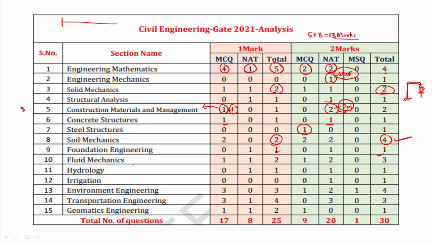Similarly in fluid mechanics, these are also very easy questions: 2 one-mark questions and 3 two-mark questions. Hydrology has 1 one-mark and 1 two-mark question, also very simple. Irrigation has only a 1-mark question, which is also very easy. Environmental has 3 one-mark questions and 4 two-mark questions. Transportation has 4 one-mark questions and 3 two-mark questions. Geomatics has 2 one-mark questions and 1 two-mark question.